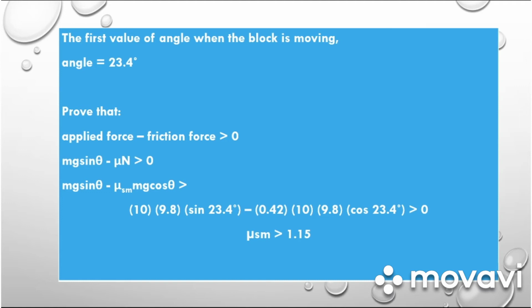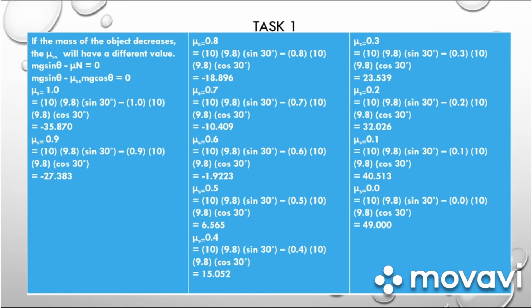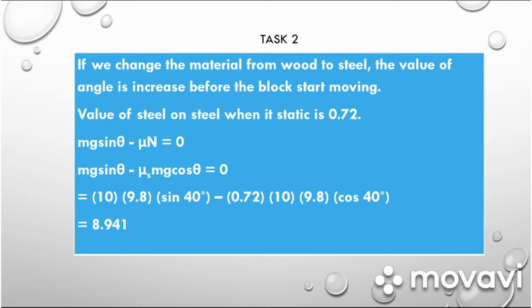Discussion based on the experiment. From task 1, this is the result I calculated for all the values. The next slide is, if we change the material from wood to steel, the value of the angle is increased before the block starts moving.